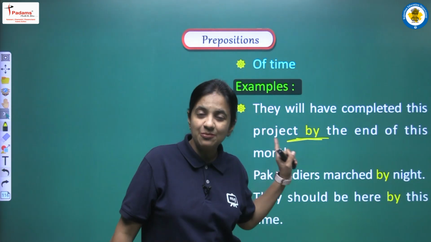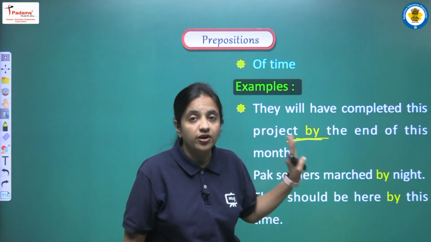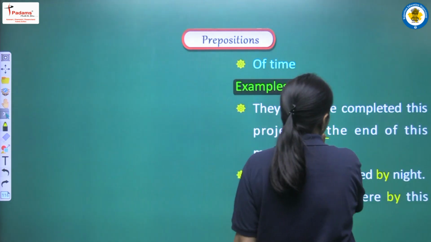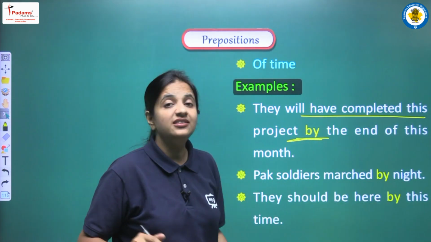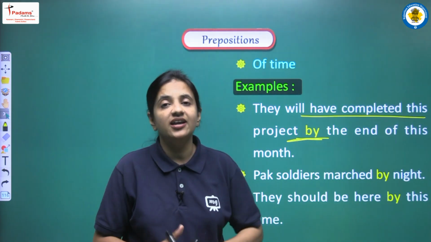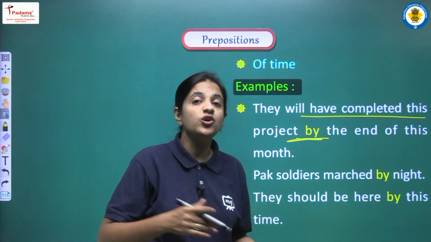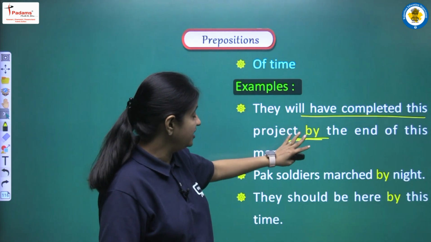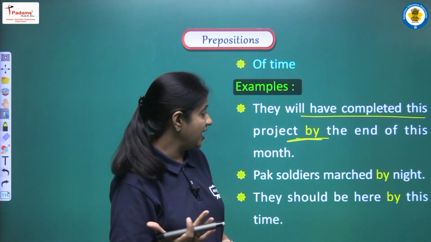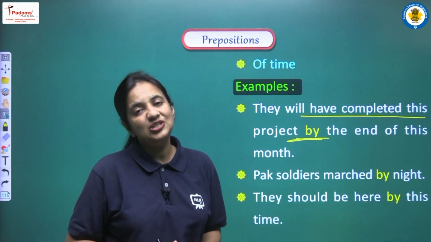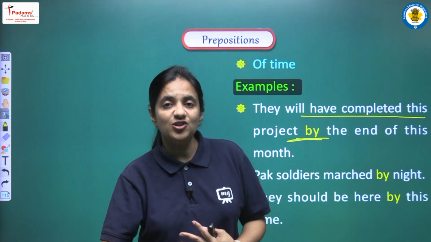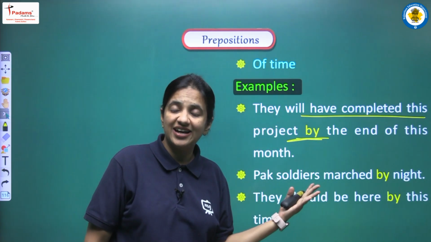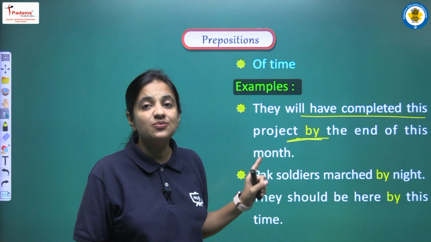And when we are using by like this in the sentence, what it means is that the action in the sentence, that is to complete the project, will be completed by the given time. So in this sentence we are saying that they will have completed this project by the end of this month. When this month ends, by that time the project will be complete. So in this sense also we have to use by.